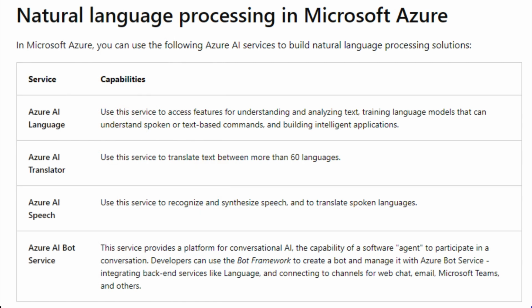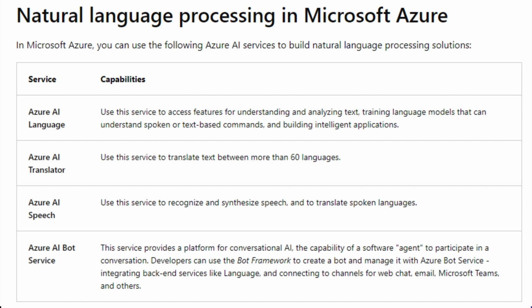Natural language processing in Microsoft Azure. We have 4 services in Microsoft Azure. First is Azure AI Language. We use this service to access features for understanding and analyzing text and to train language models. Second is Azure AI Translator. We use this service for translating one language to another language.